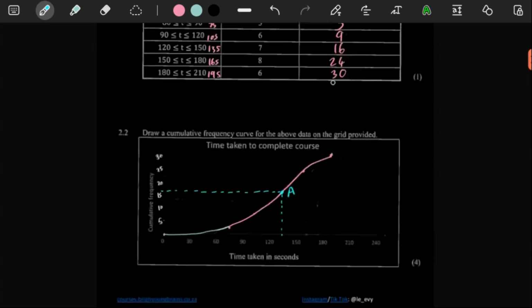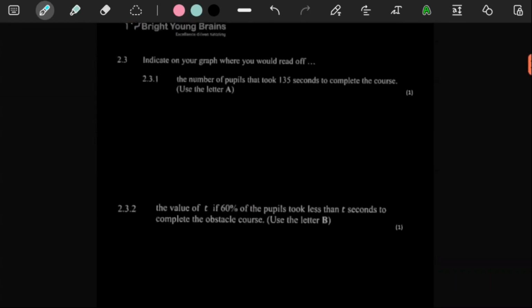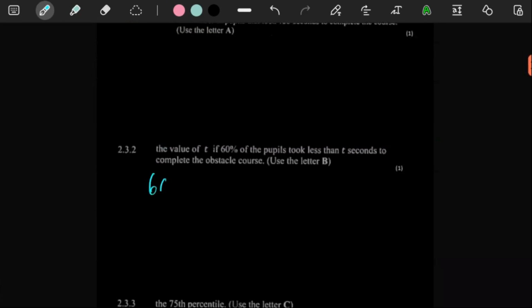There's a total of 30 people. 60% of 30: remember, of means times. So you'd have 60 over 100 times 30 over 1. 3 times 6, that's 18, and then the 0 and 0 cancel.